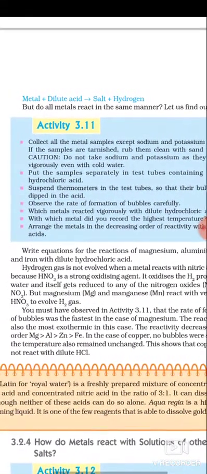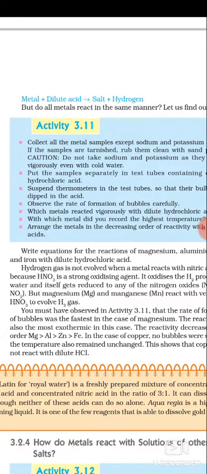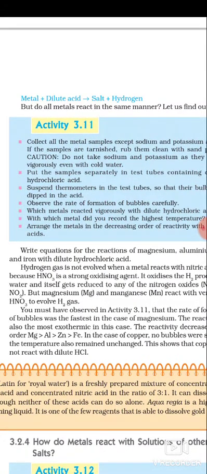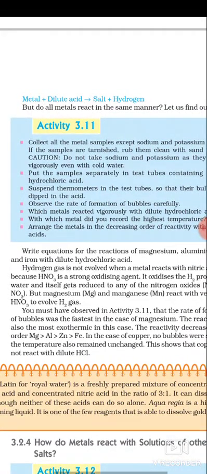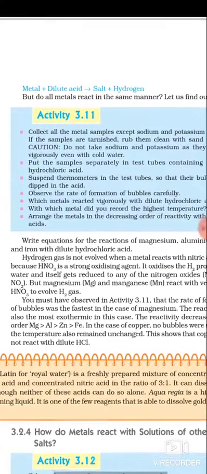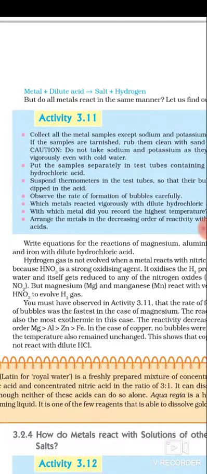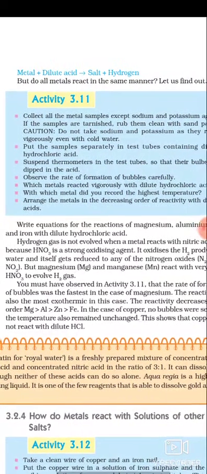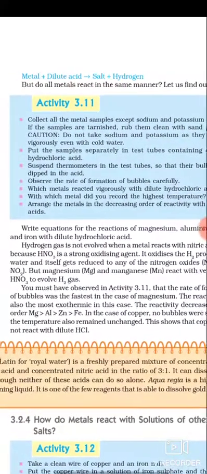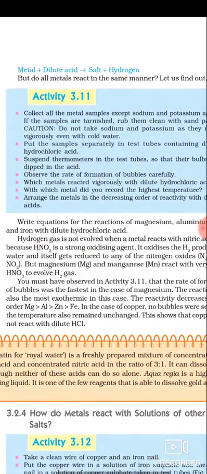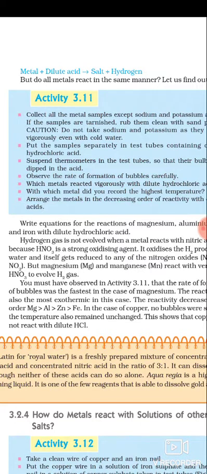So we are not giving here the idea of salt and hydrogen gas. We need to concentrate that when we use nitric acid, this is a special case, and when we react the metal with nitric acid, it produces water plus nitrogen oxides. But magnesium and manganese react with very dilute nitric acid to evolve hydrogen gas. So here is an exception case, magnesium and manganese.